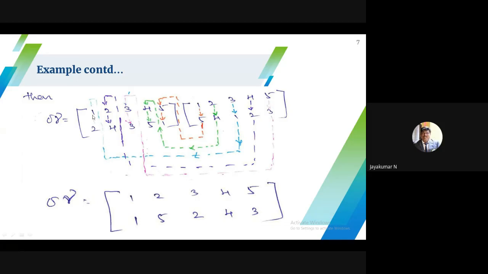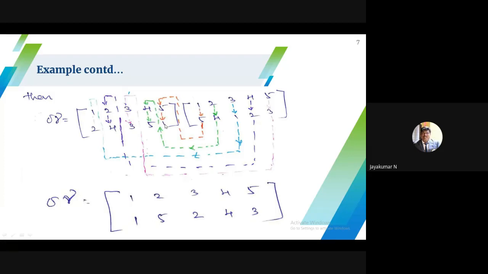Forward means the map of 1 is 2, so map of 2 is 4. Finally, the map of 1 is 4. So 1 maps onto 4. What is your 2? 2 maps onto 4, 4 maps onto 2, so 2 maps onto 2. 3 maps onto 3, 3 maps onto 1, finally 3 maps onto 1. 4 maps onto 5, 5 maps onto 3, so finally 4 maps onto 3. 5 maps onto 1, 1 maps onto 5, finally 5 maps onto 5.